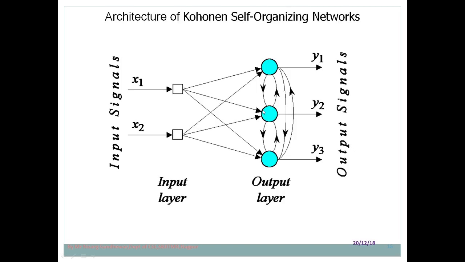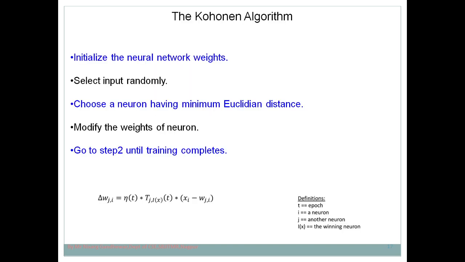So this Kohonen self-organizing network can be represented in multiple ways. These are the various ways. Now let's discuss the Kohonen self-organizing algorithm. It is a 5-step process. The first step is to initialize the neural network with random weights.